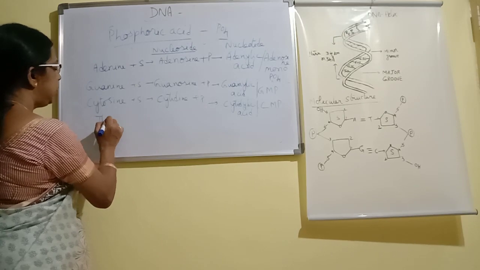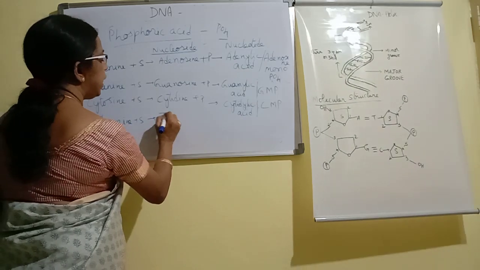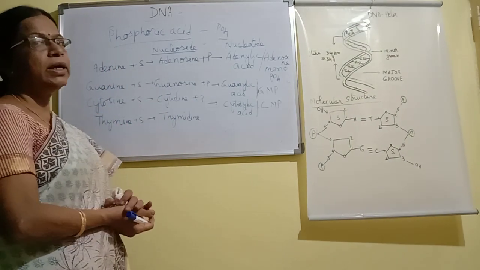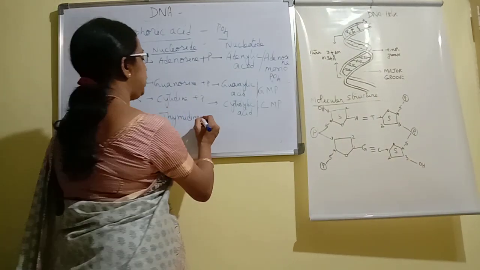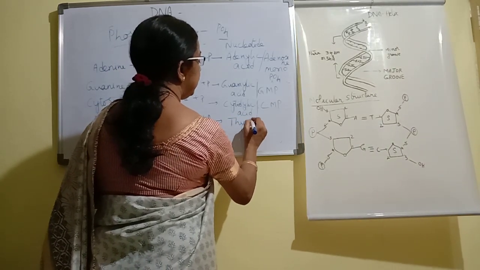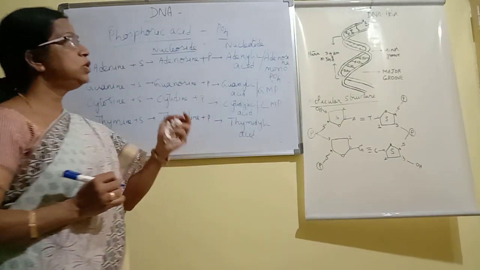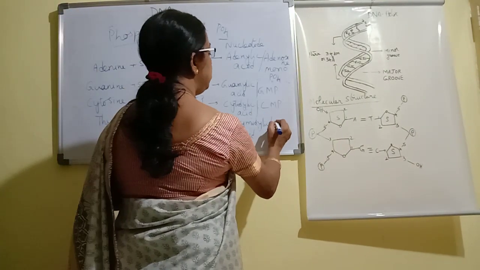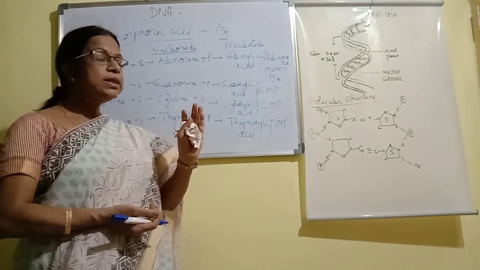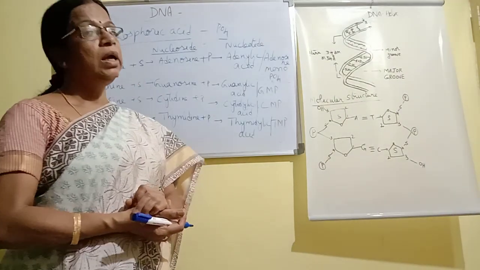Similarly for thymine plus sugar, its nucleoside is called thymidine. Plus phosphate, when it is added, it is called thymidylic acid, or thymidine monophosphate. So these are the different nucleotides and nucleosides of the 4 nitrogen bases.